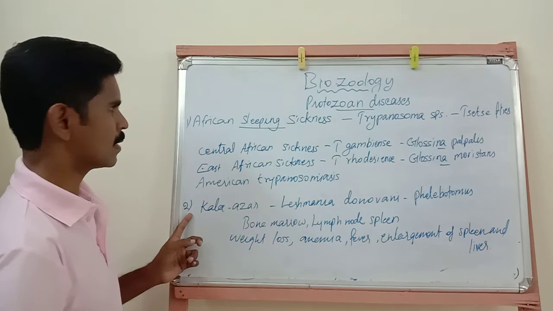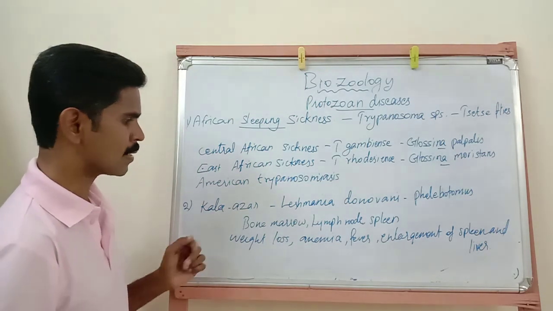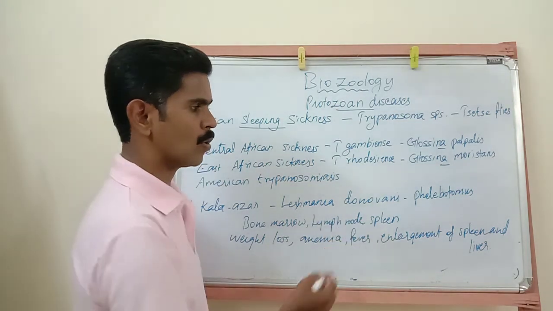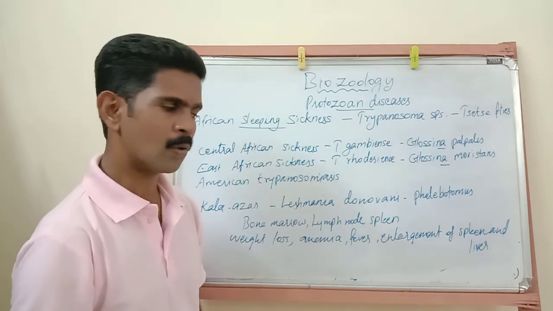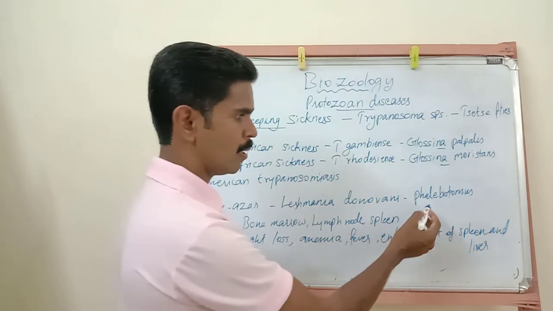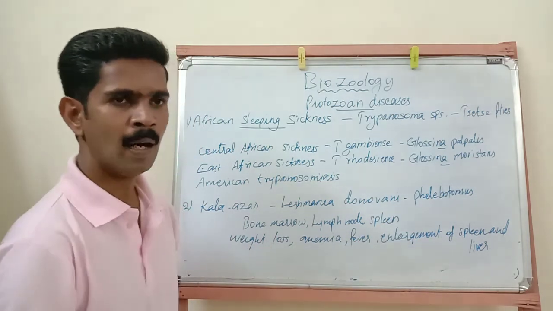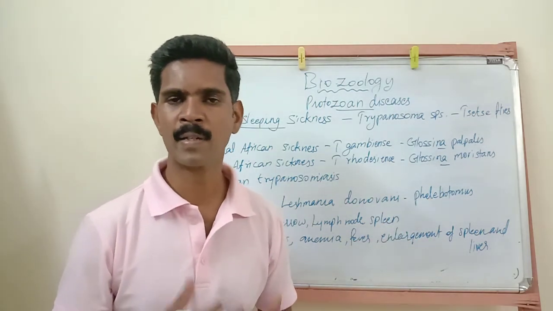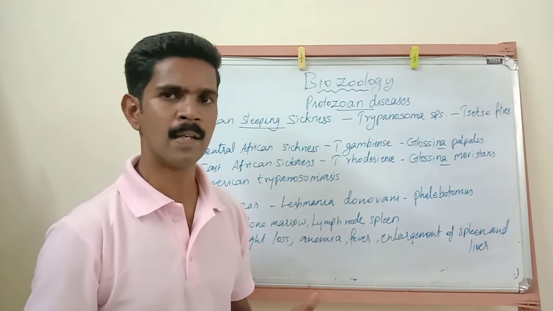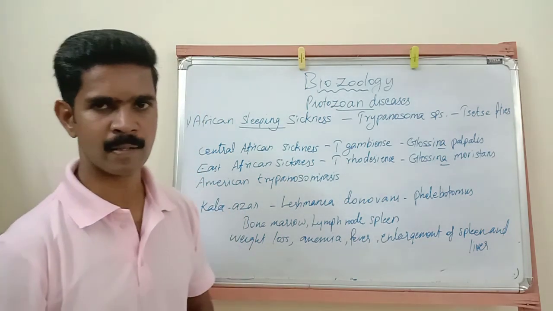Then the second example of protozoan disease is Kala Azar. This Kala Azar is caused by one protozoan species. Name of that protozoan species is Leishmania donovani. Leishmania donovani, and this disease is transmitted by a fly. Name of that fly is Phlebotomus. Phlebotomus is the vector of Kala Azar. This disease mostly affects our internal organs like the bone marrow, blood vessels, lymph nodes and spleen. These organs are mostly affected because of Kala Azar.